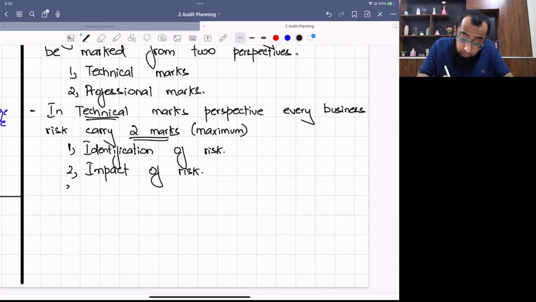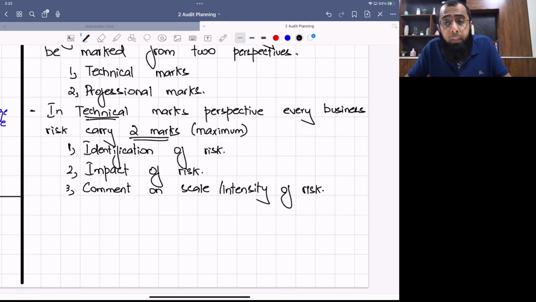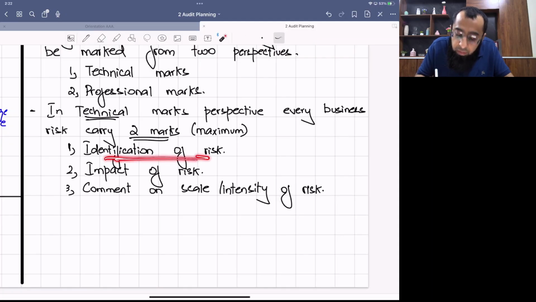And then comment on scale. Scale means the intensity of the risk, like why that risk is becoming a significant risk, any factor which is increasing its intensity. Just take an example. For example, if the company is doing foreign purchases, the identification of the risk is adverse exchange rate movement.